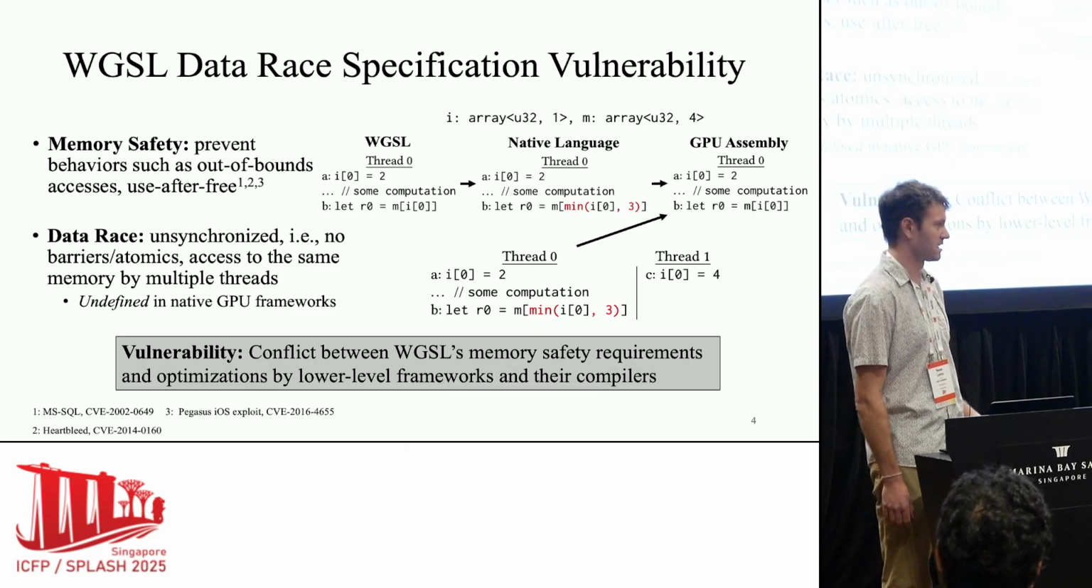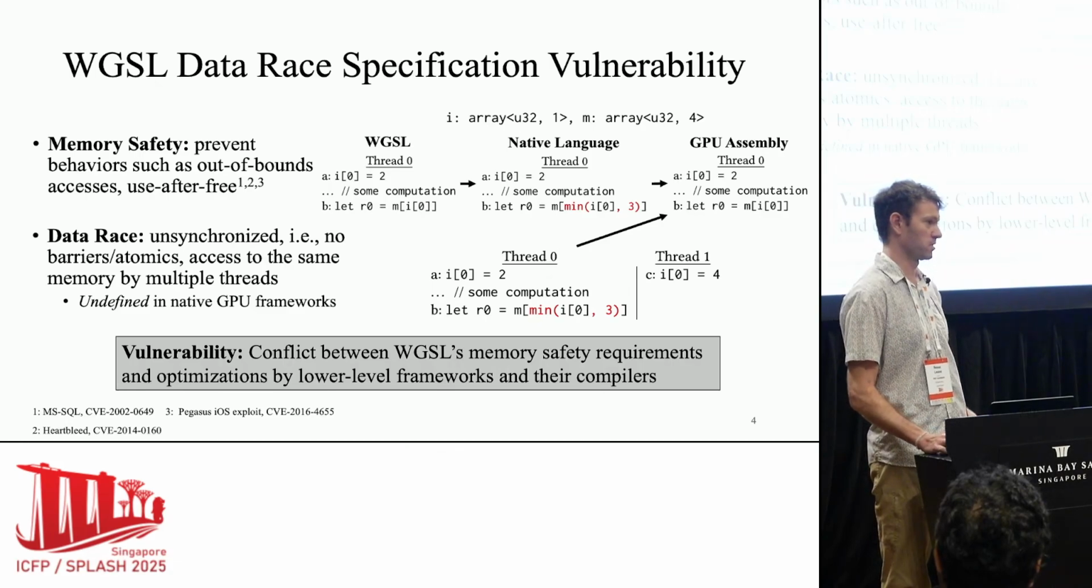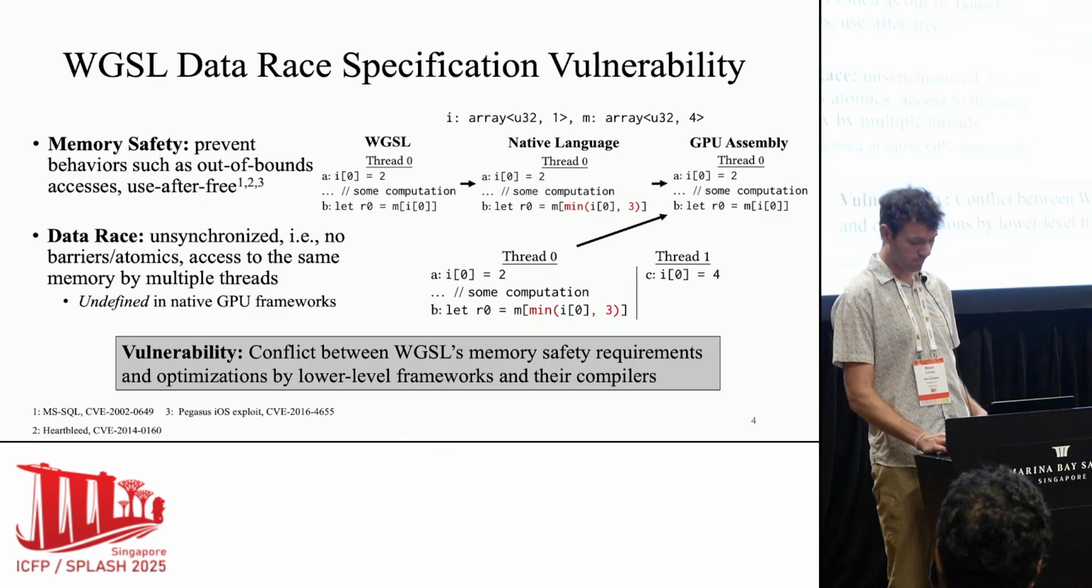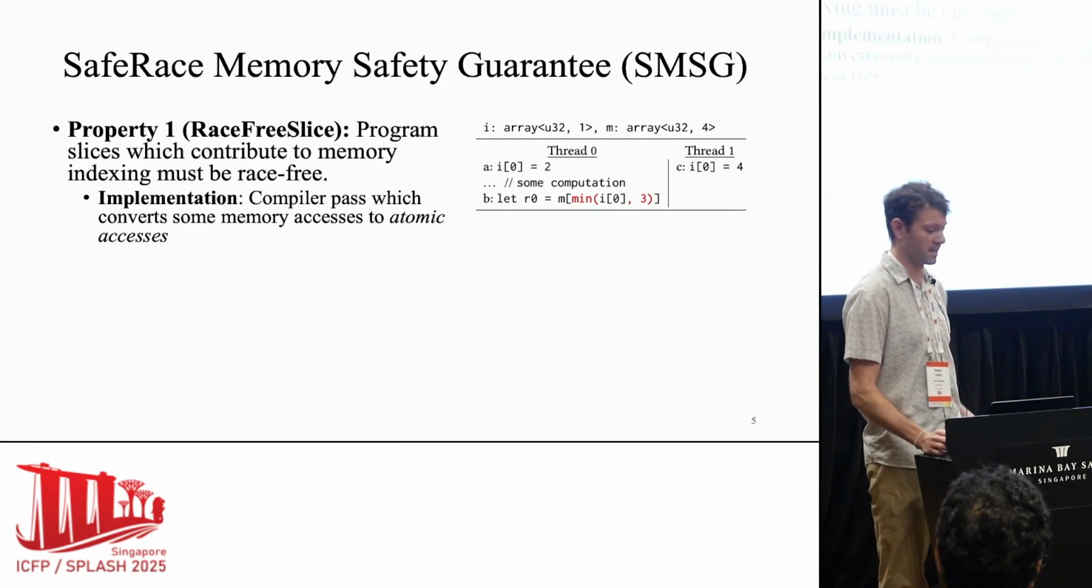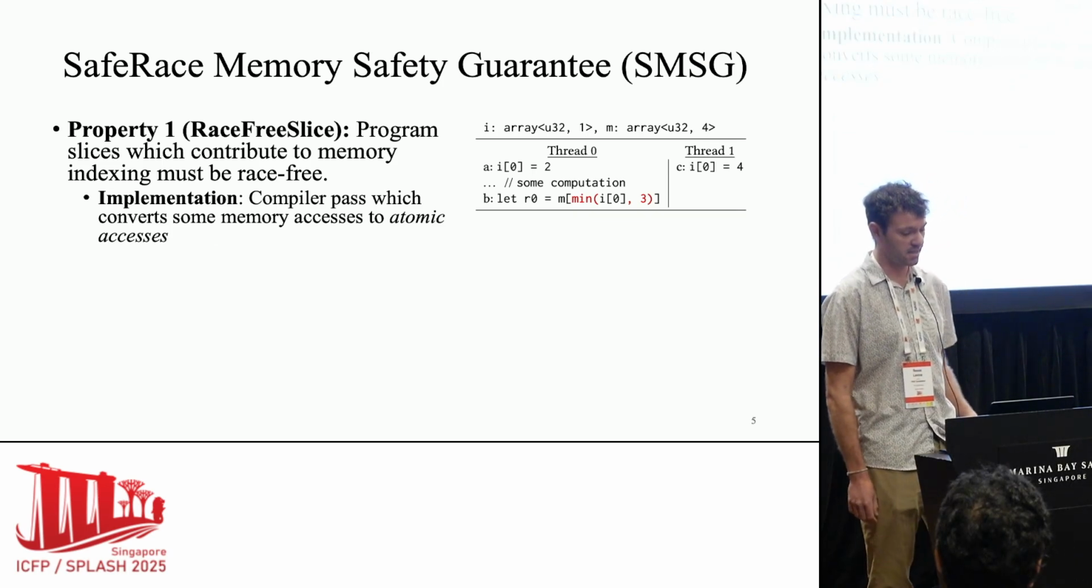And it's not that WebGPU fully ignored data races. It's just that these issues were subtle and they missed them in their specification. Because of that, we want to try and fix it. So we introduce what we call the SafeRace Memory Safety Guarantee. It consists of two main properties.